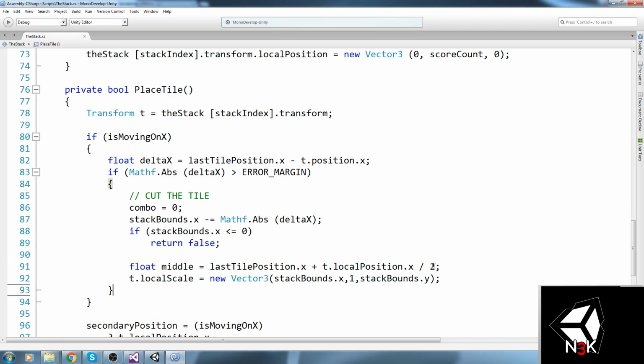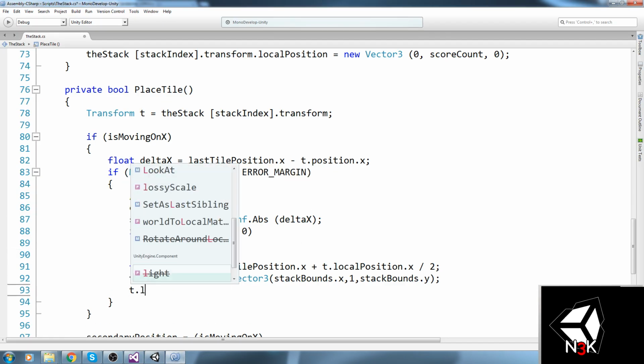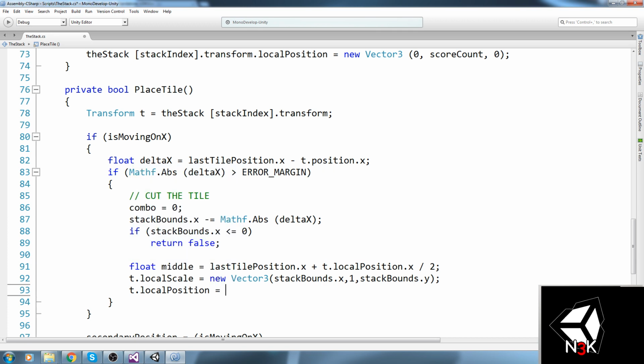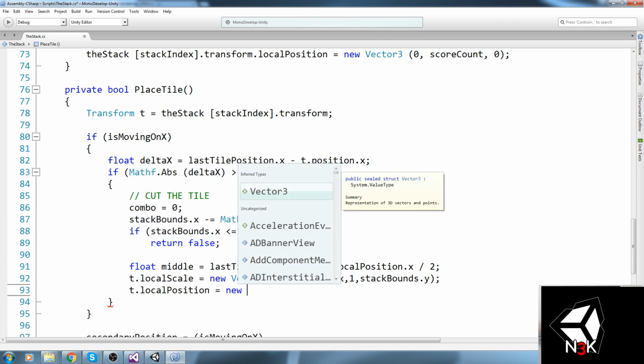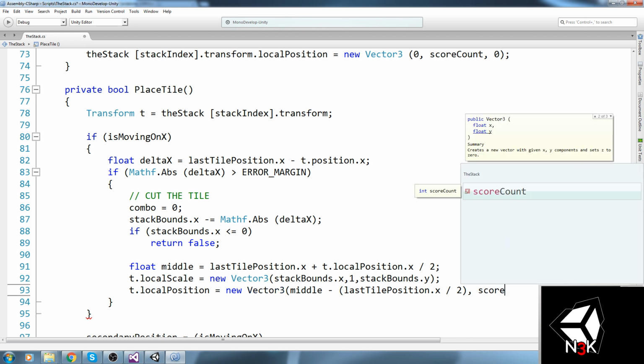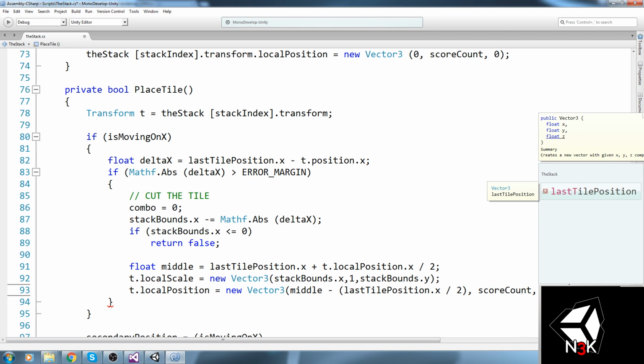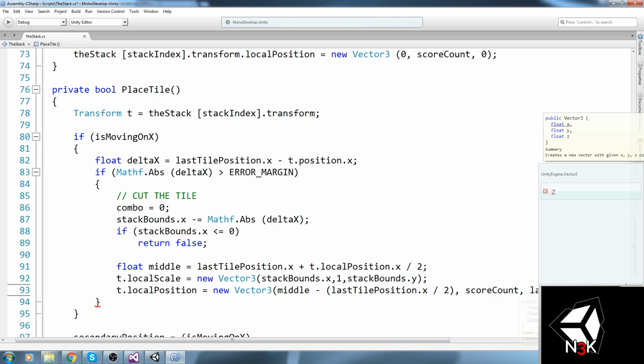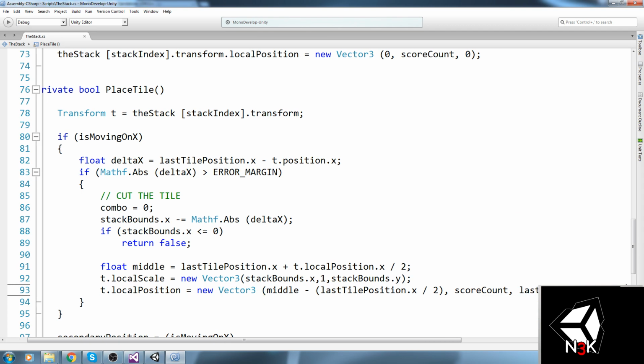And this one is going to be a little bit more annoying. So t.local position is equal to, and that's where we use our middle point. So is equal to middle minus last tile position dot x divided by 2. That's what I've written down. Now hopefully this works, and I'm simply going to write it really quickly, and hopefully it does. Else I'm going to have to pause the stream, which is a little bit weird for a live stream, and actually look that up.